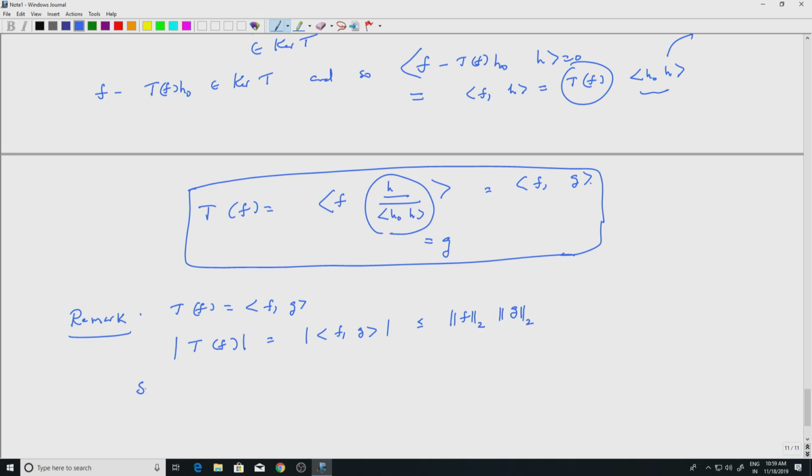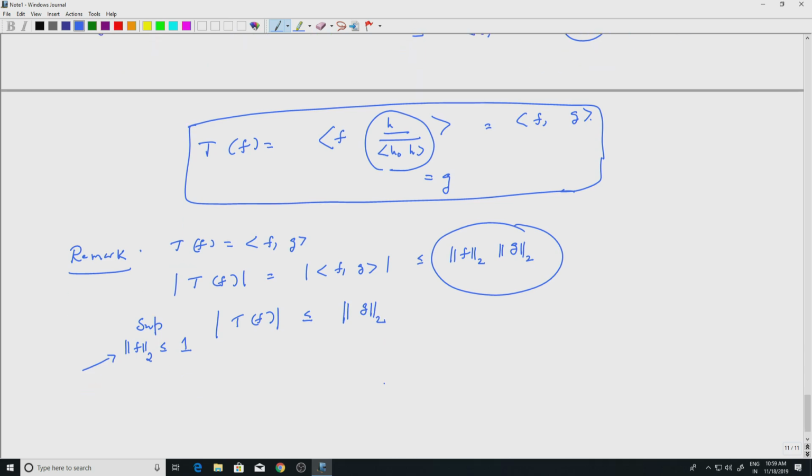So if I take supremum over L2 norm of f less than or equal to 1 of modulus of Tf, I am taking the supremum on the left hand side, looking at all those f such that the norm is less than or equal to 1. So this is clearly less than or equal to the L2 norm of g.